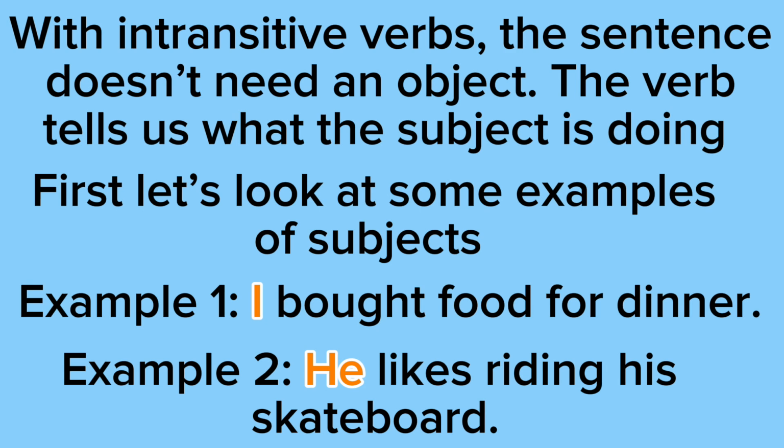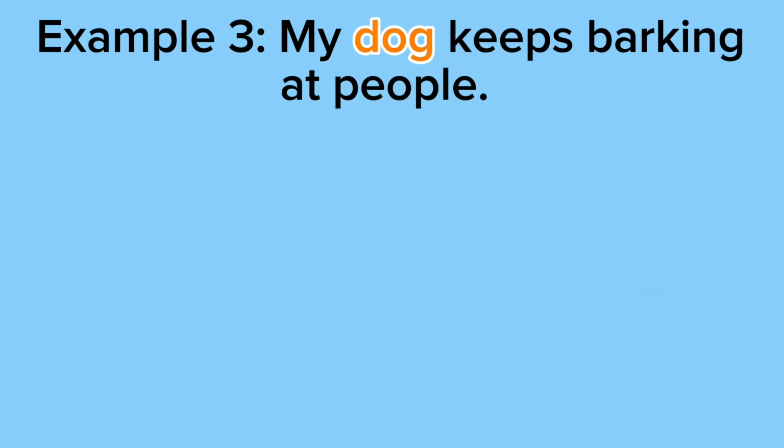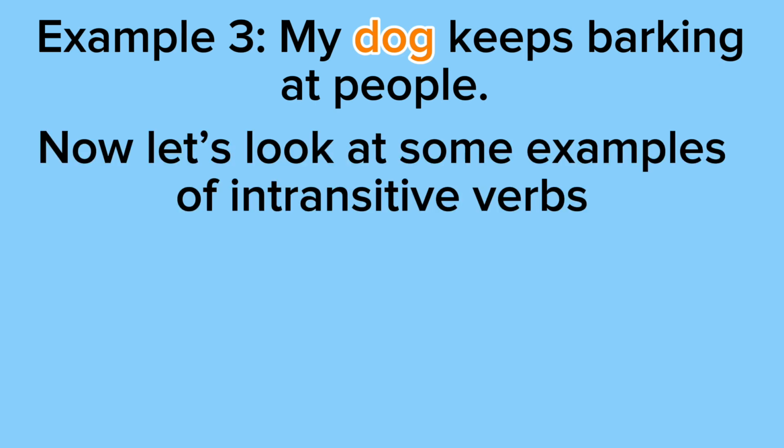He's doing the action. And example 3 says my dog keeps barking at people. So my dog is the subject because my dog is doing the action. My dog is barking. Also keep in mind these sentences are just examples of subjects. In other words, don't pay attention to anything else in these sentences. We're just focusing on the subjects. Now let's look at some examples of intransitive verbs.